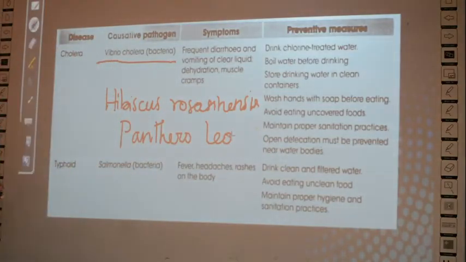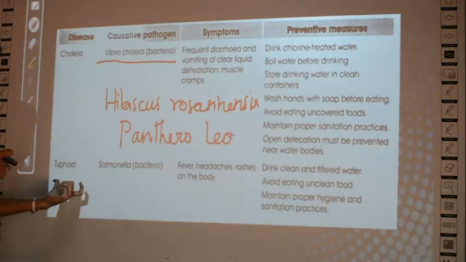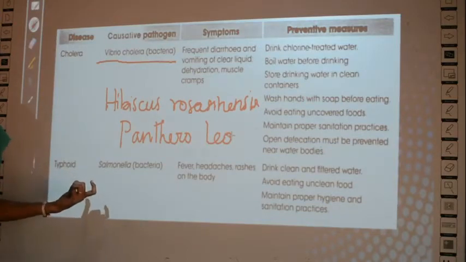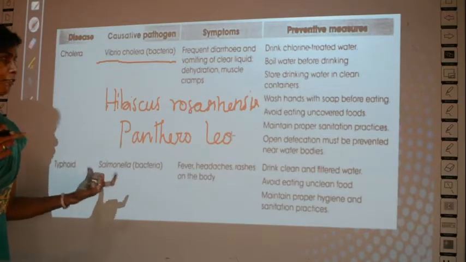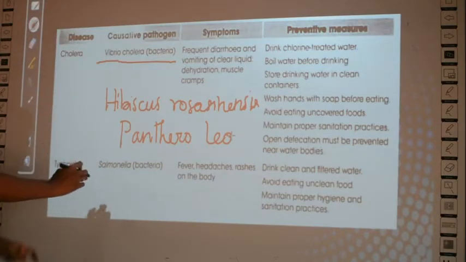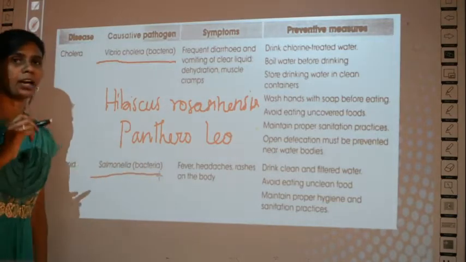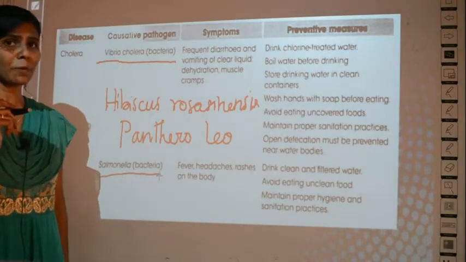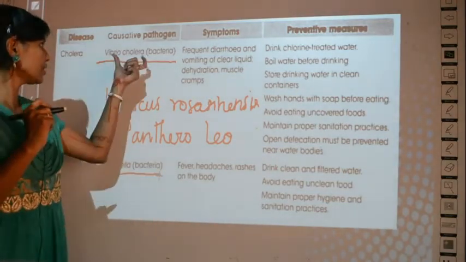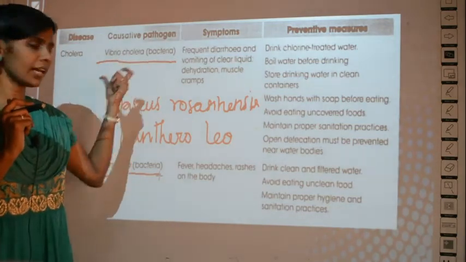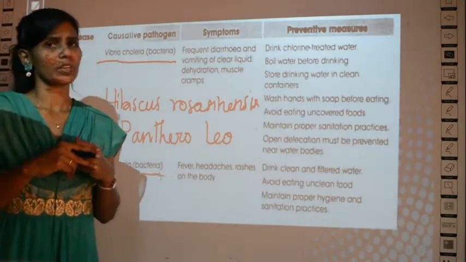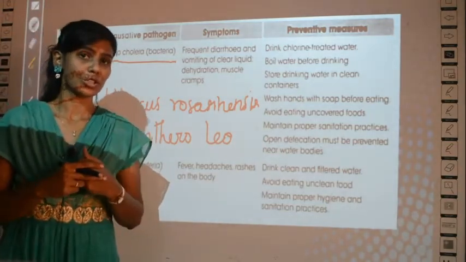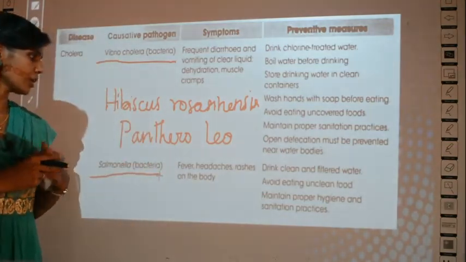Okay, what is the next disease? The next disease is typhoid. Even nowadays people get typhoid, no? Here and there you can see some cases with people with typhoid. What bacteria causes typhoid? The name of the bacteria is called Salmonella. What is the name of the bacteria? Salmonella. For cholera, Vibrio cholerae. For typhoid, Salmonella. So what are the symptoms that will show up when a person has typhoid?